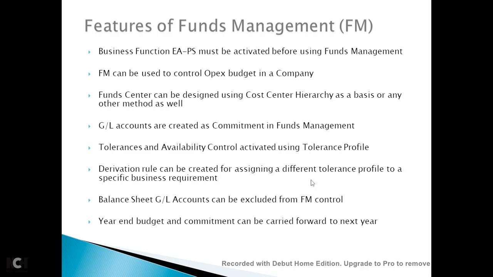Like I was referring to, I am using project systems as well in the same client. So I don't want a funds management related solution to touch my project systems solution. So I can create a derivation rule, and then I can restrict funds management from being applied on the project related transaction postings.